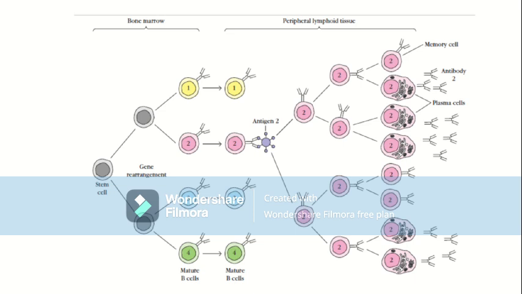When mature B cells are produced, they will be about 10⁸, 100 million different types of B cells. It means 100 million different types of antibody-producing B cells will be produced. Each will have a specific antibody, and of course the number of antibodies will be about 500,000 on each cell.